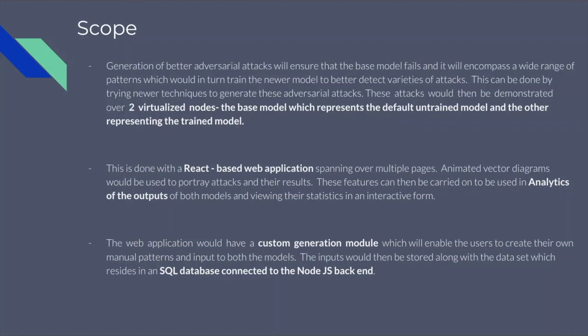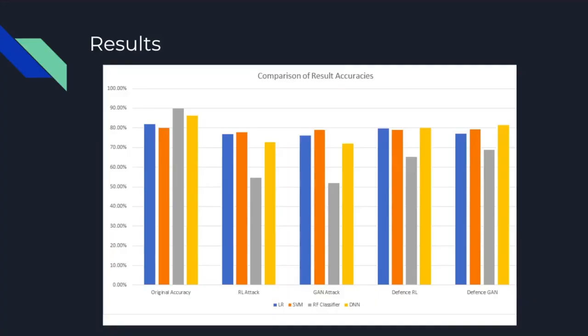We use vector diagrams to portray the attacks, which can then be used in statistical analysis of the outputs of both models. Our web app will have a custom generation module which will enable the users to create their own manual patterns and input them to both the models. The inputs would then be stored along with the dataset which resides in the SQL database connected to the Node.js backend. So let's come to our results.